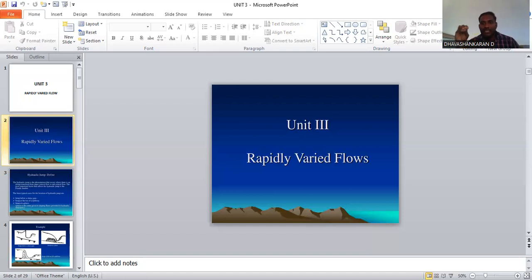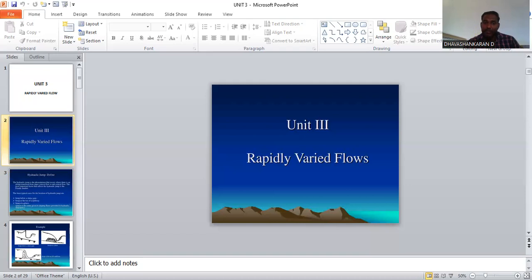In a weak jump, uniform velocity occurs and energy loss is small. There are small rollers, that is, rolling of water, with no baffles, and the downstream water surface is smooth. For an oscillating jump, the Froude number lies between 2.5 and 4.5. The water accelerates back, moving in one direction and then getting reversed due to the jump, from bottom to the surface.